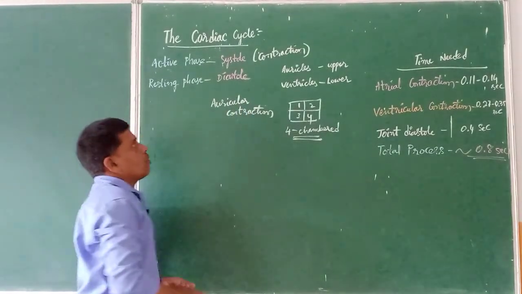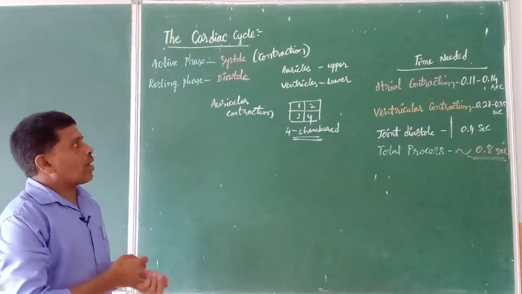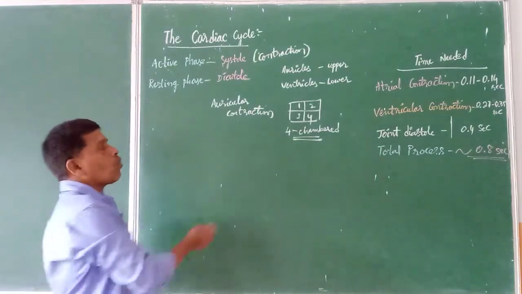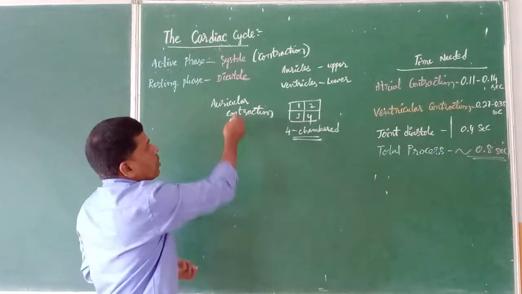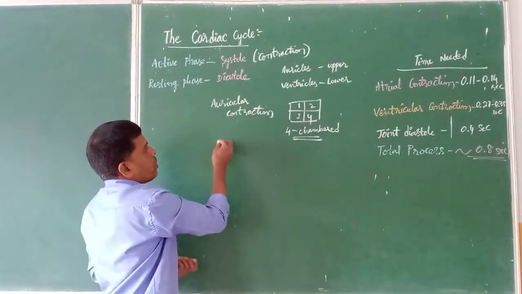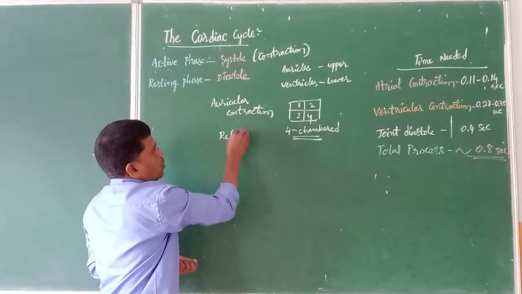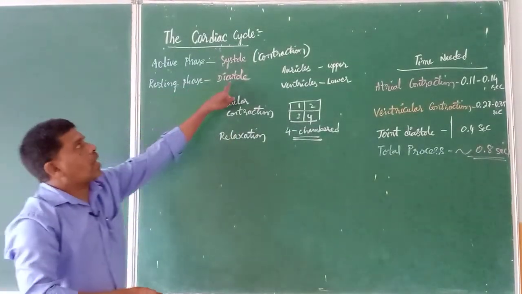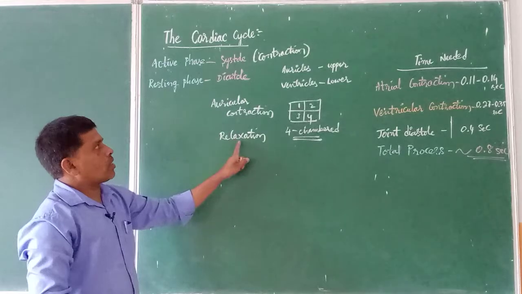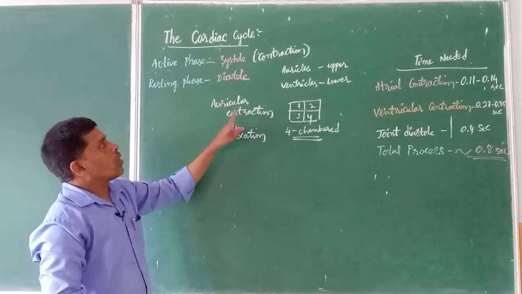Now when auricles are contracting, ventricles will be relaxing. Then what is the relaxing state called? Opposite to contraction is the relaxation. The relaxation stage is called the resting phase, diastole. Diastole is called the relaxation phase and systole is called the contraction phase.